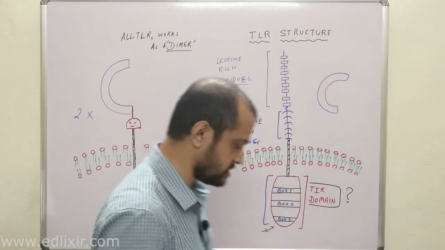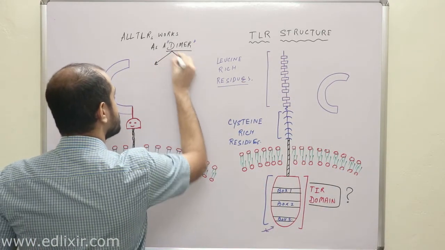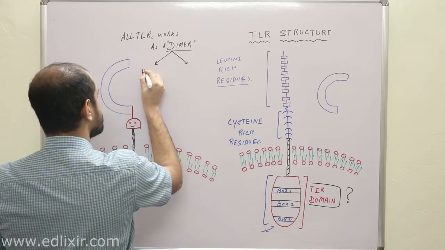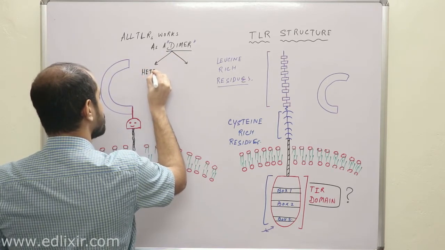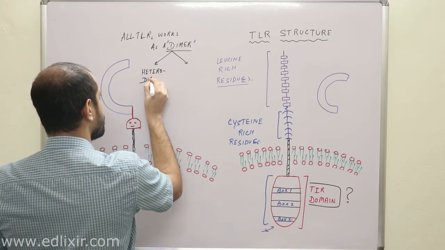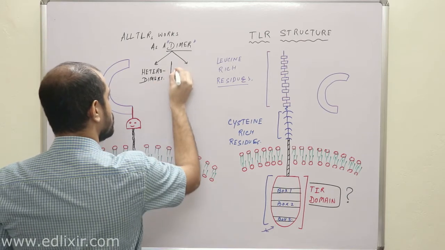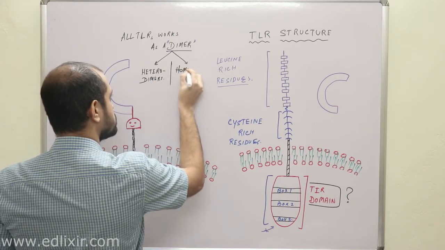Now listen with all your attention. These dimers can be heterodimers or homodimers.